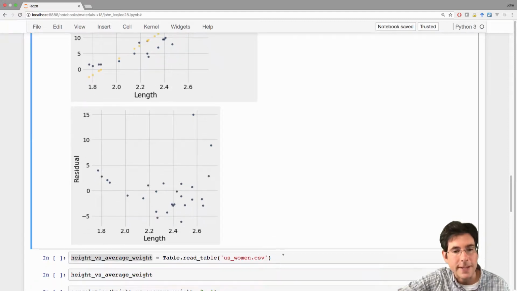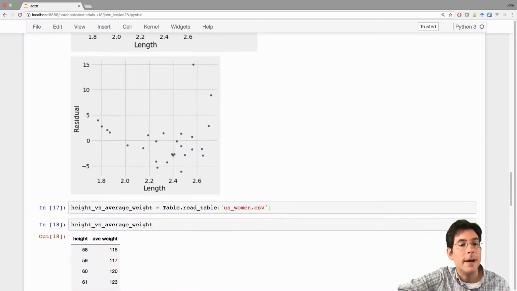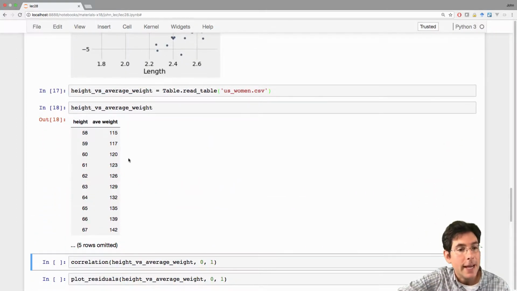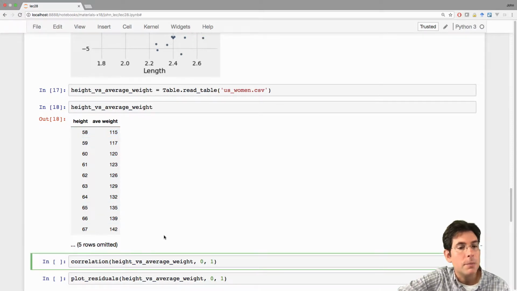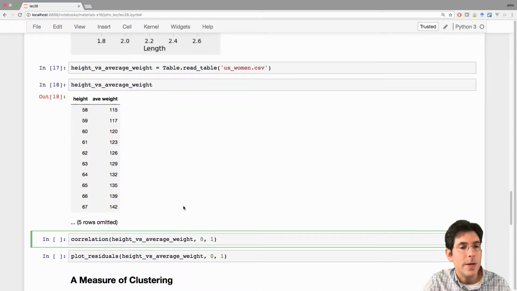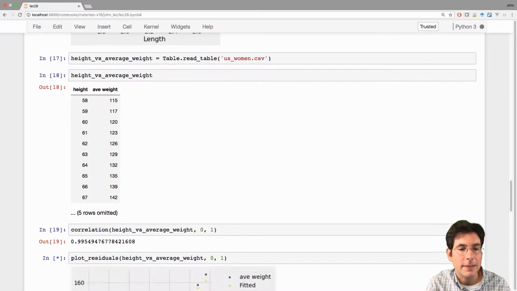How about we do one more example? This one's even more extreme. What we have here is a table that has the heights of women in the United States, and then for that height, so all the women with height of 58 inches, what is their average weight? And is there a correlation between height and average weight? Extremely high correlation, 0.995. So that association must be linear, right?